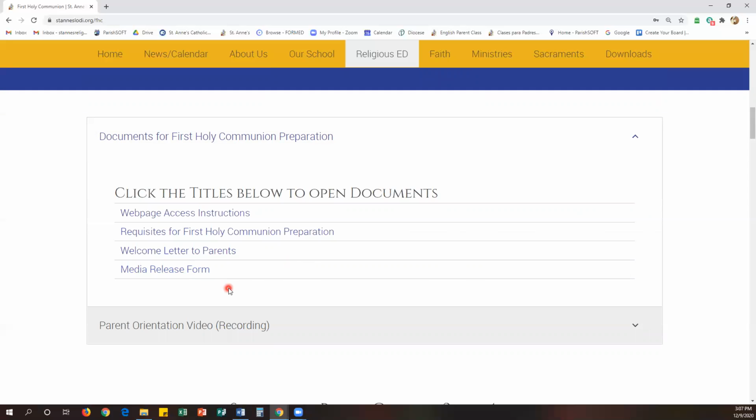So if you can, we do want all the students to have the form filled out. You can go ahead and click on this and print it, and you can sign it and mail it to the office or drop it by here in the office as well.